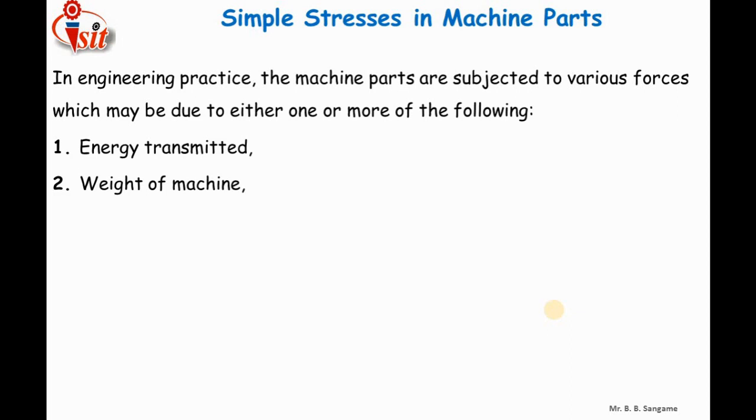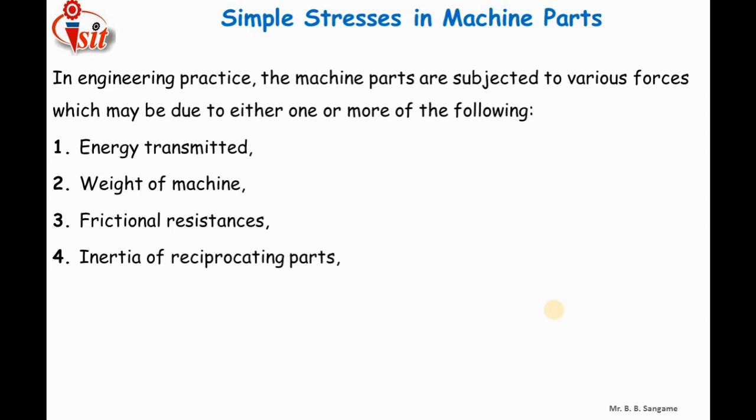Second is the weight of the machine. Third is the frictional resistance. As we know, for every motion there will be a frictional resisting force, and it will be maximum when a part of the machine moves from the state of rest to the state of motion. During that transition, the frictional resisting force will be more, so whatever stress is induced at that time will be the maximum. Fourth is the inertia of reciprocating parts. Fifth is the change of temperature.